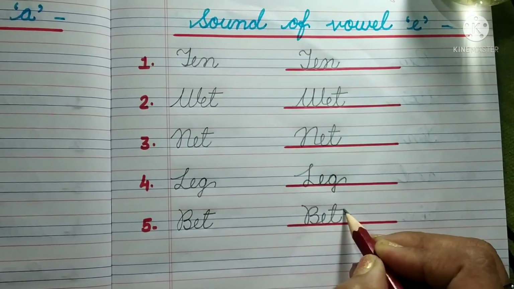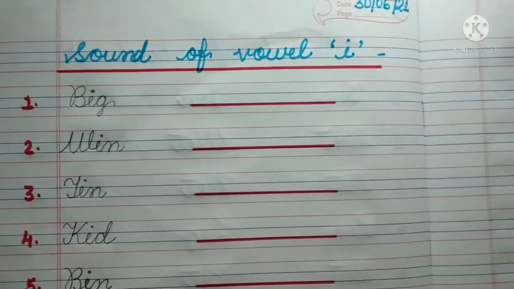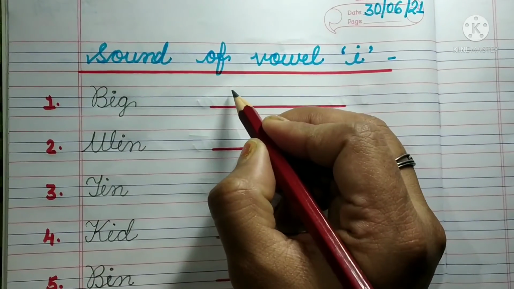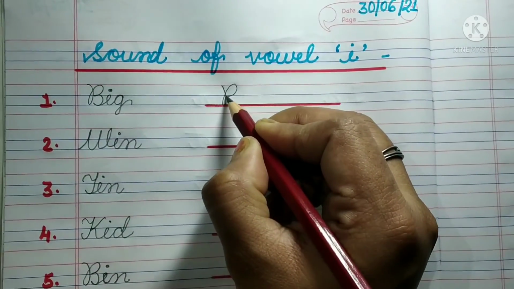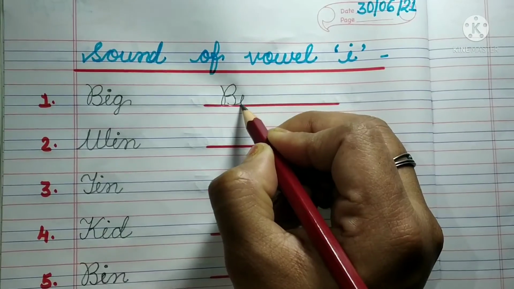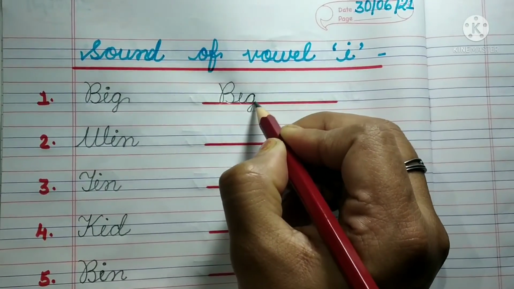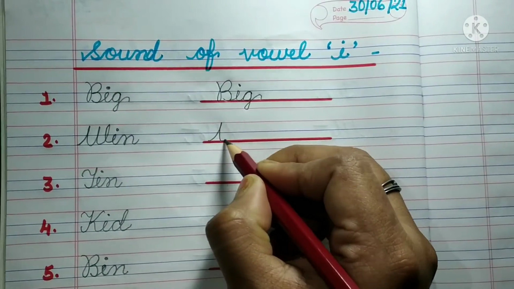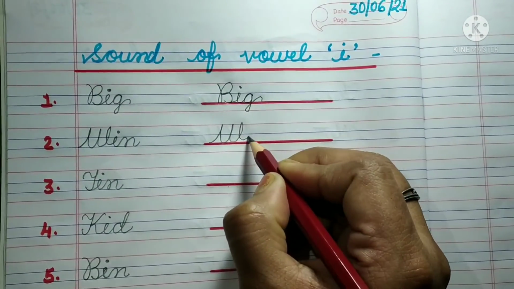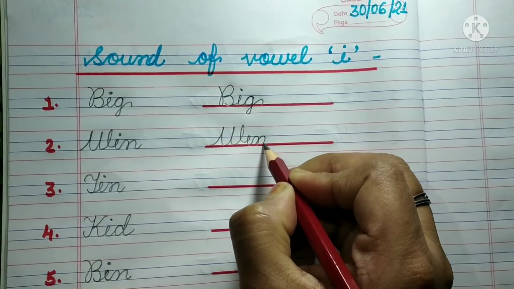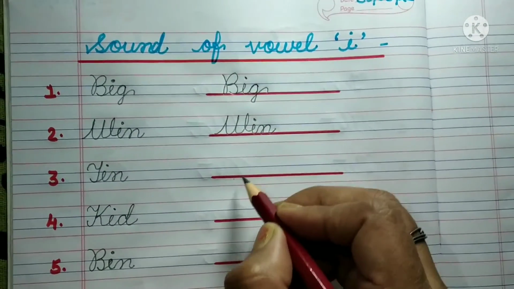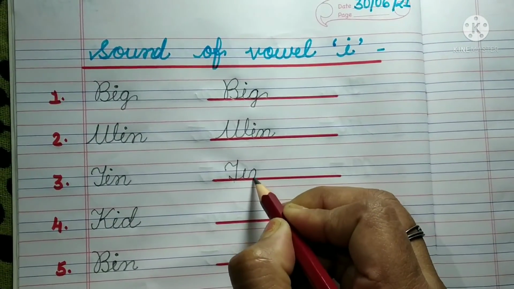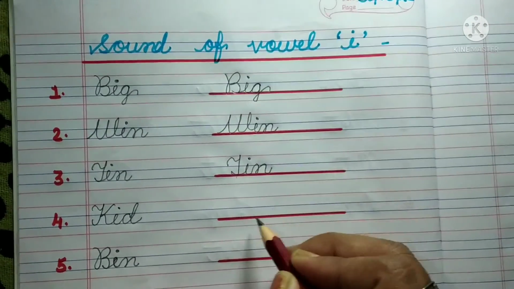B-A-T, bat. B-E-G, big. V-E-N, win. T-E-N, tin.